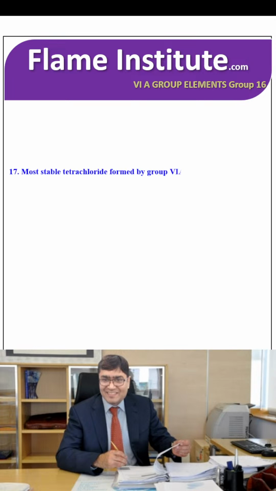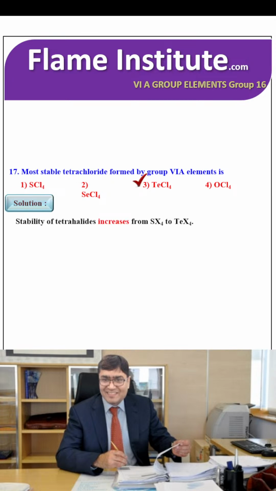The most stable tetrachloride formed by Group 6A elements is SCl4, SeCl4, TeCl4 or OCl4. The stability of tetrahalides increases from SX4 to TeX4.